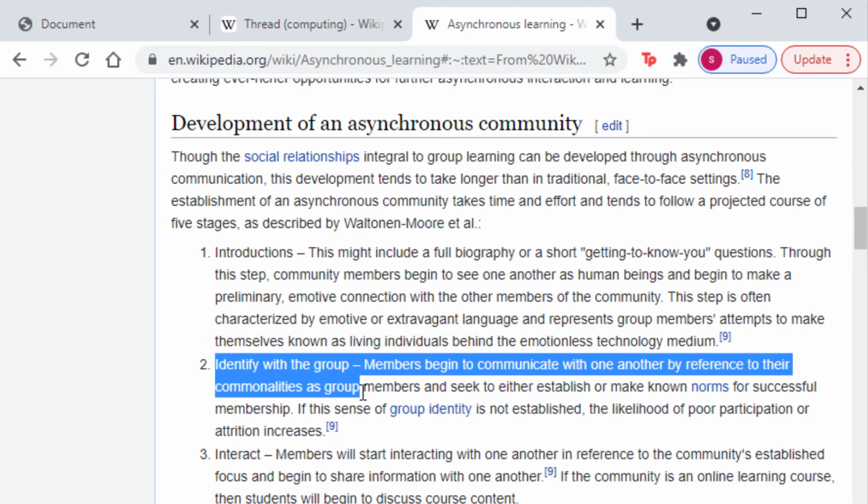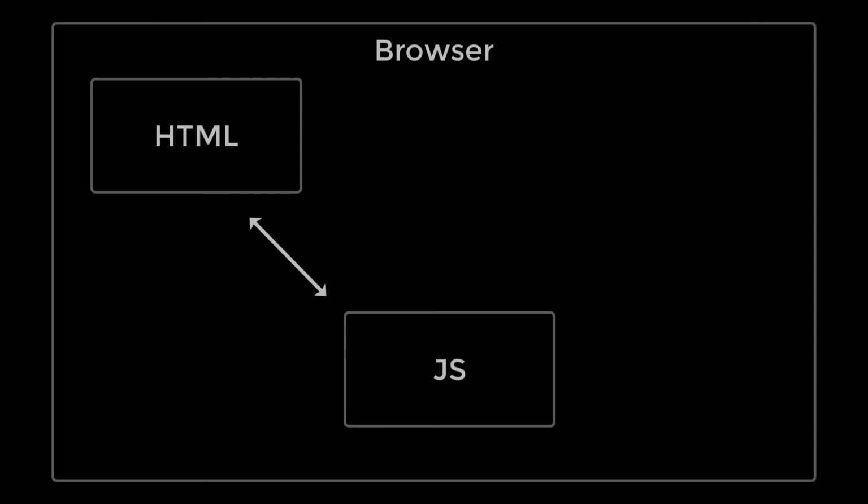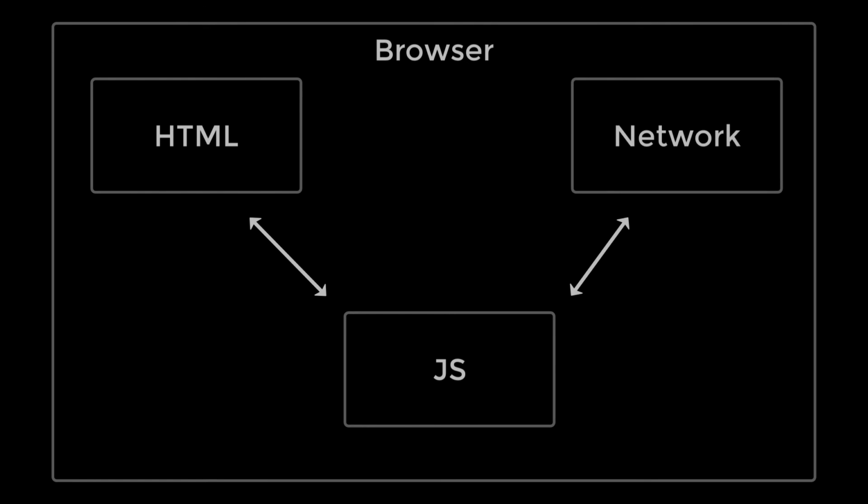And that is exactly how JavaScript was designed. JavaScript was designed in the browser. It was meant to communicate with the HTML document, and then when they invented Ajax, it was meant to make requests to other external servers. So the main goal of JavaScript was to be a programming language that runs inside the browser so that the browser can execute a set of algorithms, a set of instructions so that the programs can be smarter and more interactive.